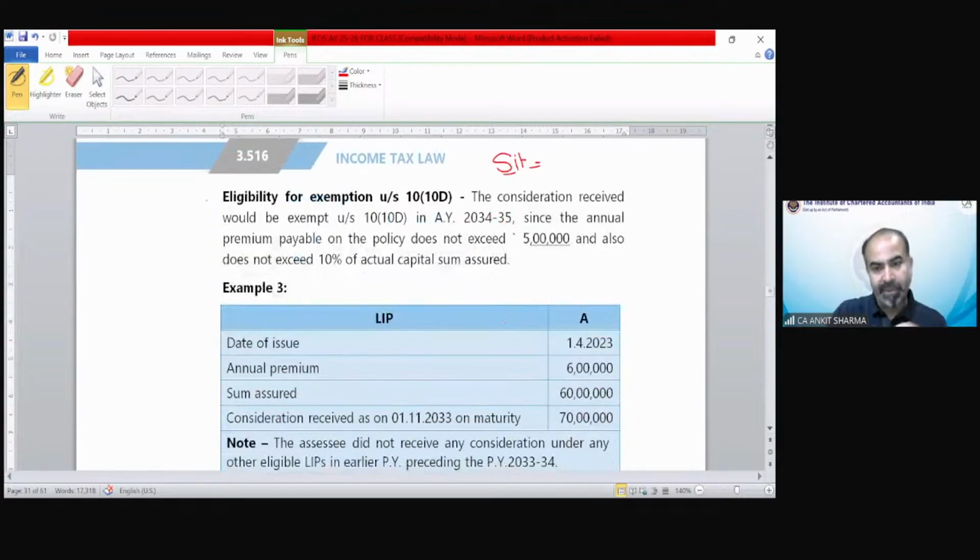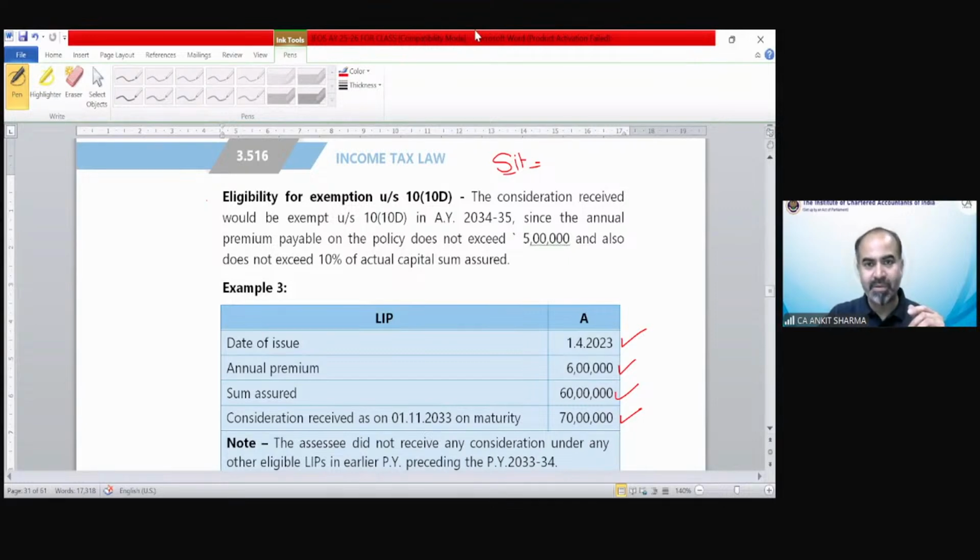Now example 3. Date of issue is 1st April 2023. The premium is 6 lakh, sum assured 60 lakh, amount received 70 lakh. So what should be the answer, student? Taxable or exempted? You can easily find it out. Of course, the correct answer is taxable.